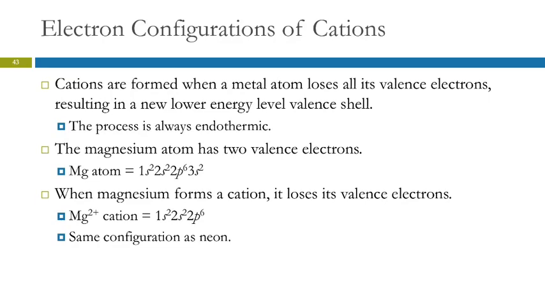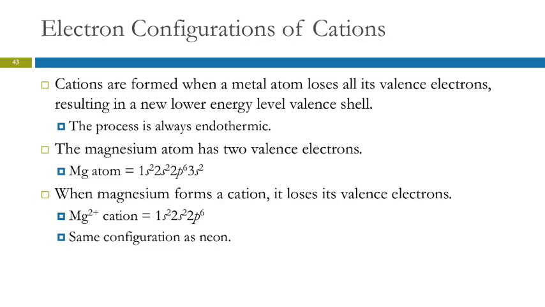Cations form when you lose electrons. Metals generally lose all their valence electrons. For the main group elements, they always do this. So they're losing their valence electrons, and then what's underneath? Another level, right? Let's think about the onion. You take off the partial skin on the outside, and you take all of that off. What's underneath? A nice full layer of onion.